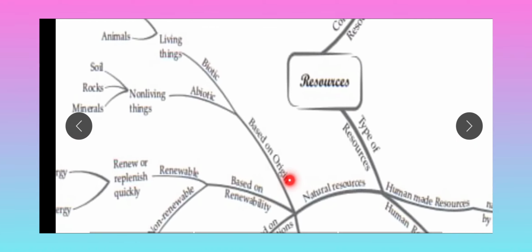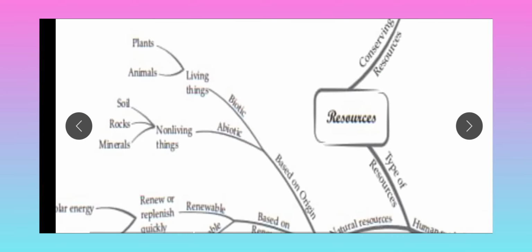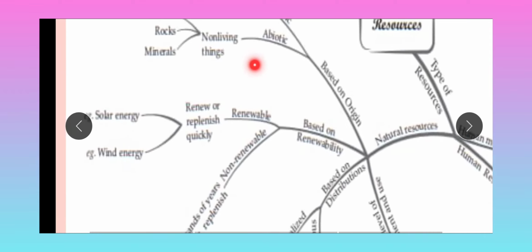First, on the basis of different things. First we can see it based on the origin, meaning from where it originates or is produced. First one, biotic and abiotic. Biotic means living things. Plants and animals are called living things or biotic resources. Abiotic resources are non-living things: soil, rock, minerals.